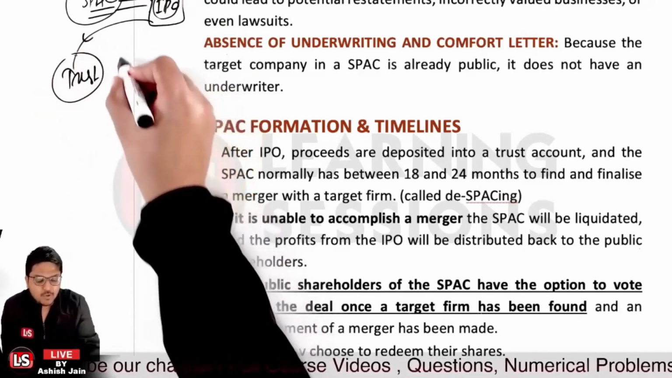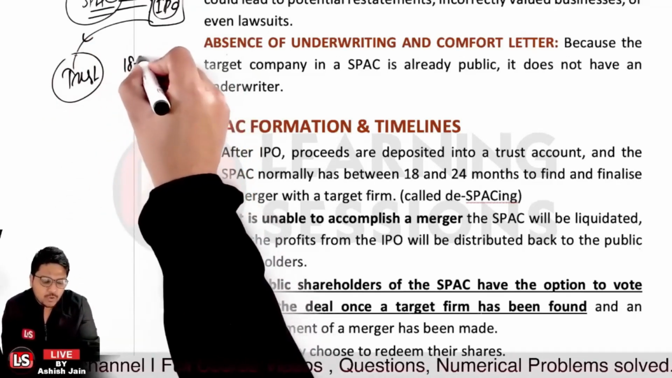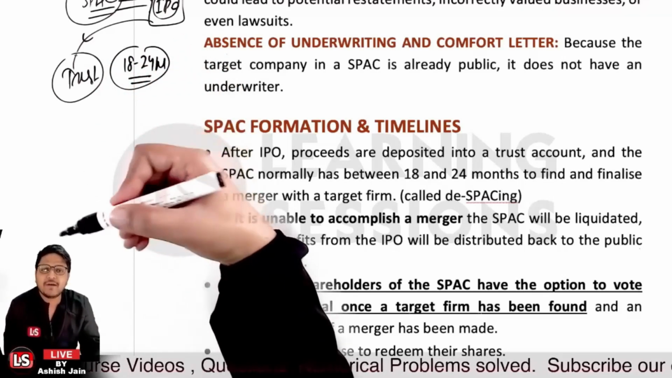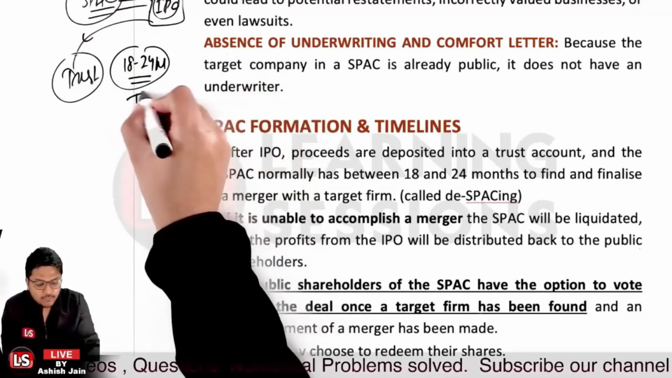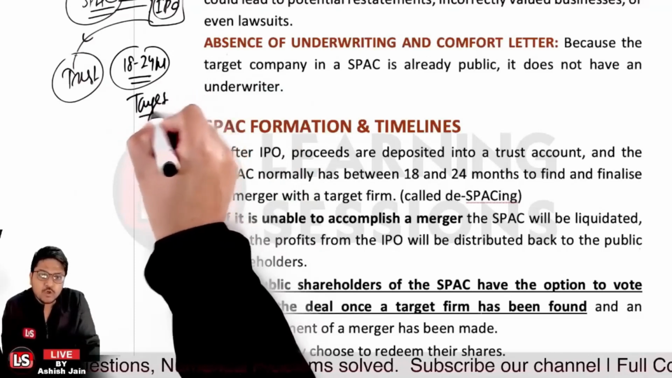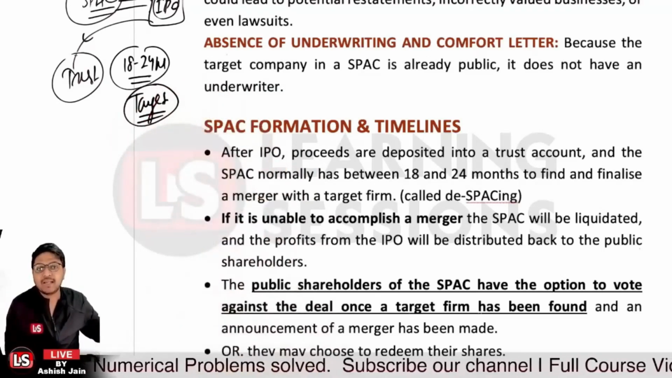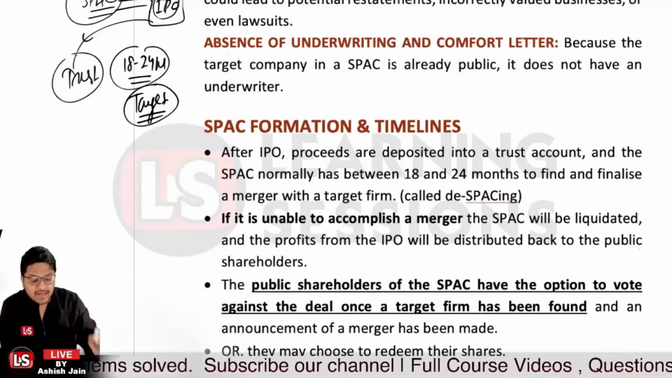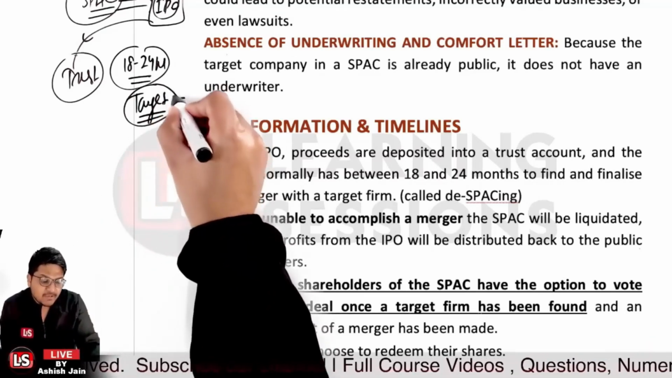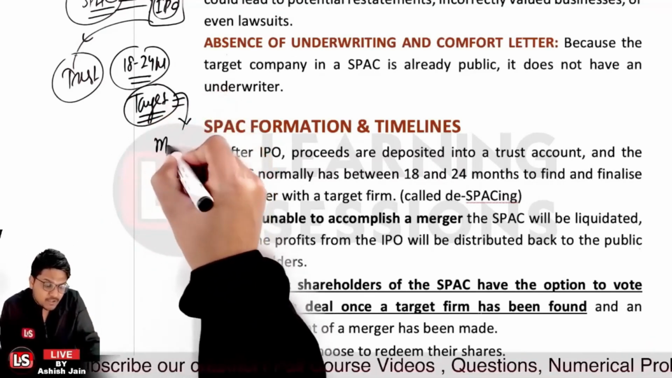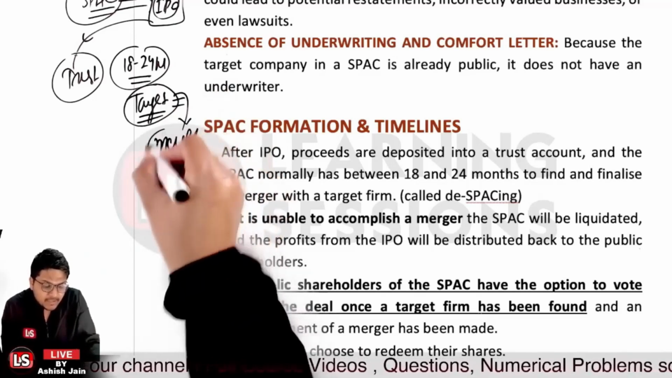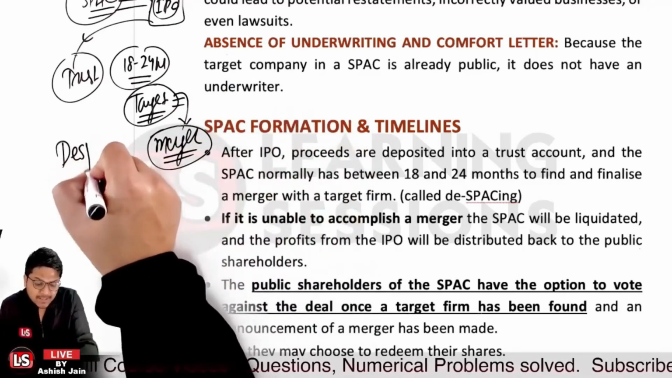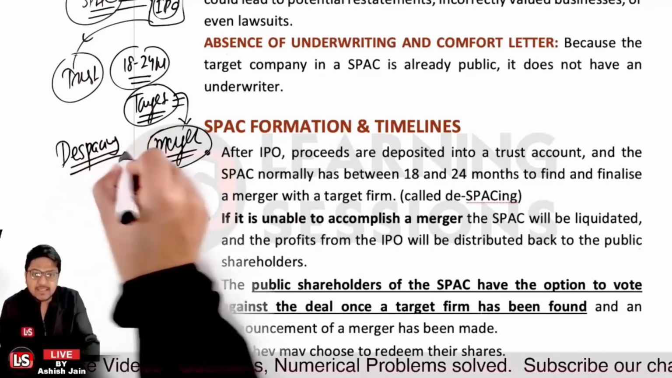And SPAC will normally have 18 to 24 months so as to find and finalize the target, right? They basically need to find a company which they want to purchase, they need to find that particular firm. This is called what? This is called de-SPACing, that they need to finalize the target and further complete the merger with it. That is the de-SPACing process.